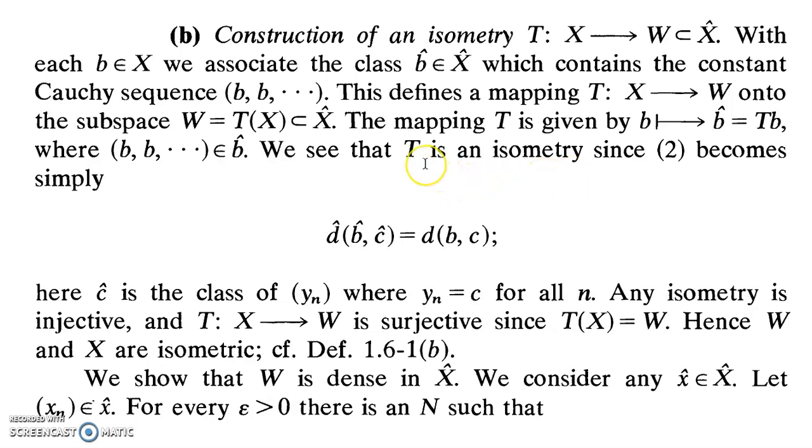Okay, now we have to prove that this is an isometry. For that, we have to establish the fact that it preserves distance.